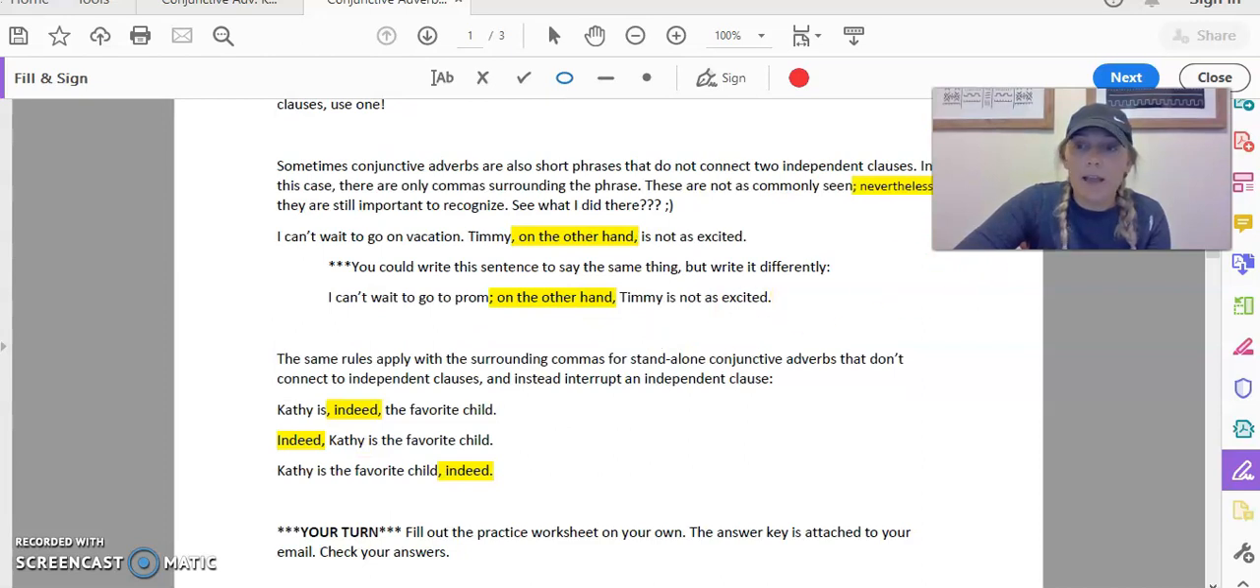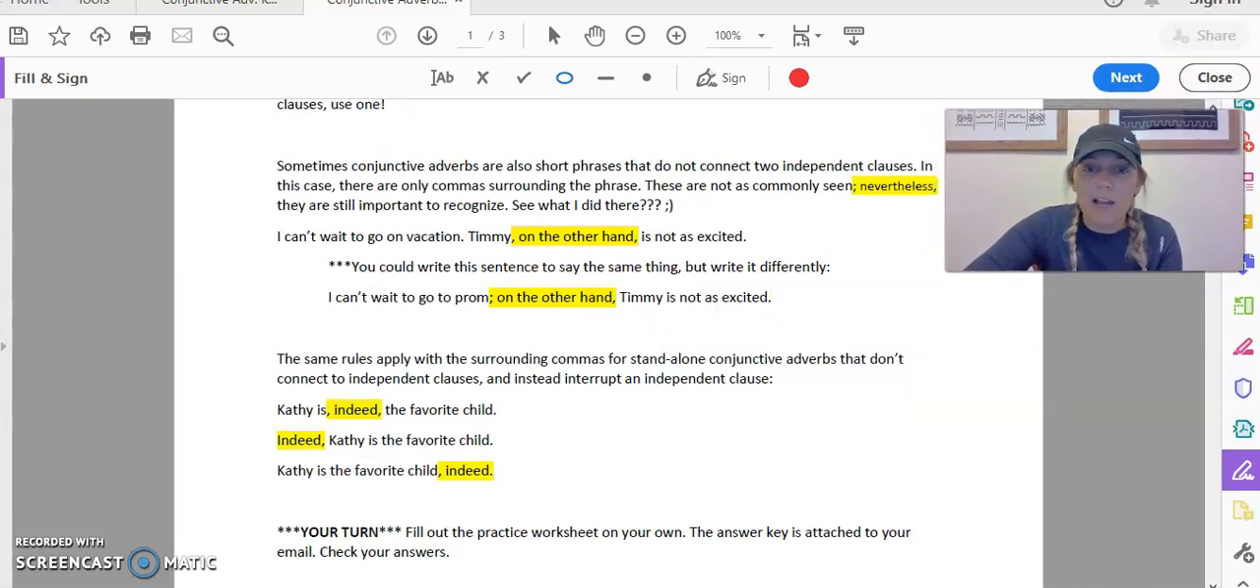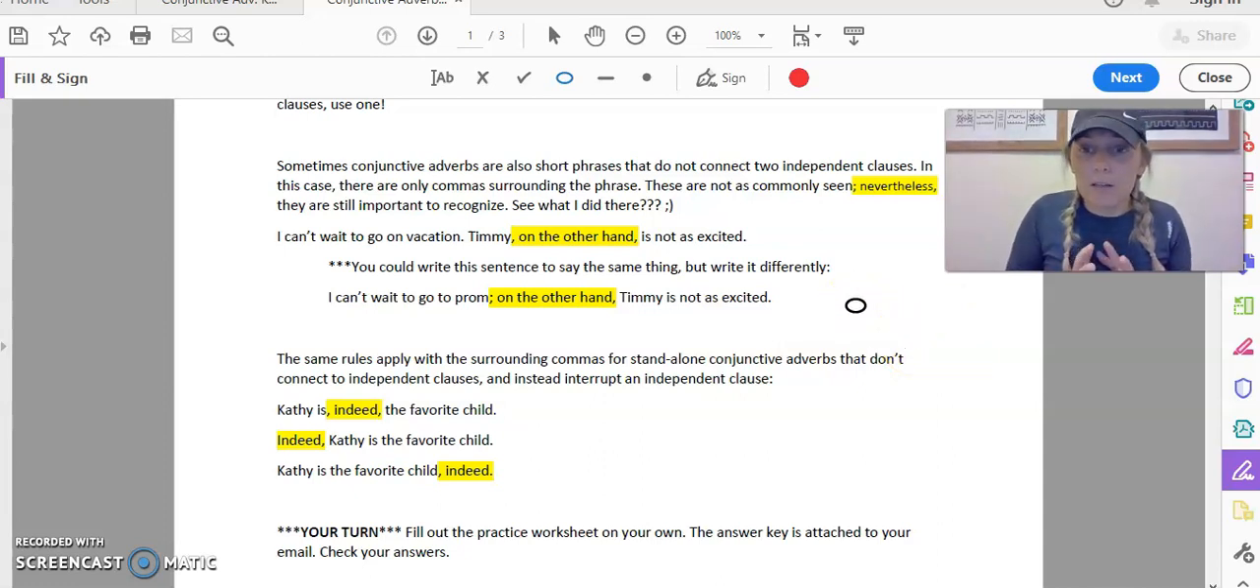Sometimes conjunctive adverbs are also short phrases, which we've kind of already talked about. I've touched on that. Sometimes they don't connect two independent clauses, though. In the case where they don't connect two independent clauses, you don't use a semicolon, because that's the purpose of a semicolon, is to connect two independent clauses. In this case, you would just use commas surrounding the phrase.